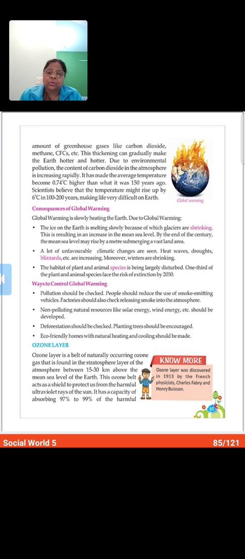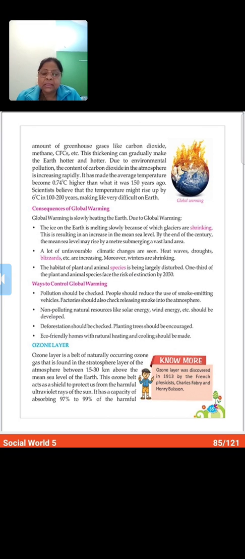Okay, so what will be the result of this global warming? The consequences, meaning the outcome, are numerous. Global warming is slowly heating the earth.